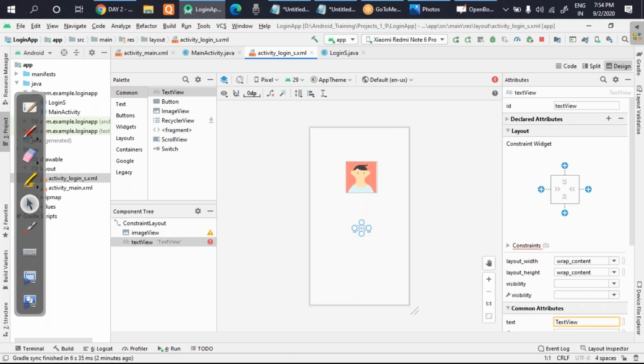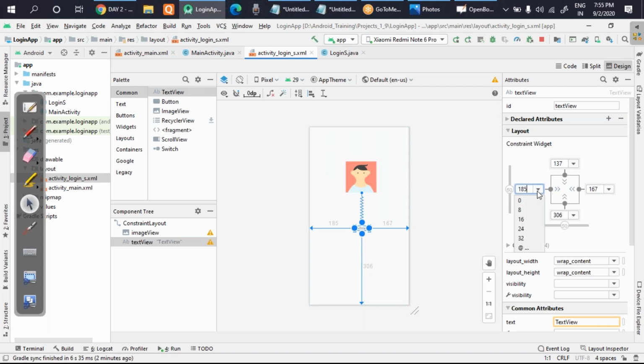Okay, and in this text view, I will write the message login done. Before that, I'll first of all link it with the image view. So I'll just click on plus here and I click all the plus so that it gets linked with each and every part. This linking is very important. If you don't do it, automatically this will move from here to the top.